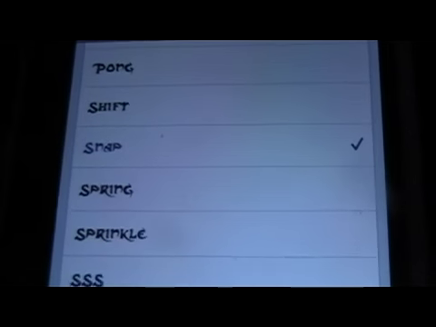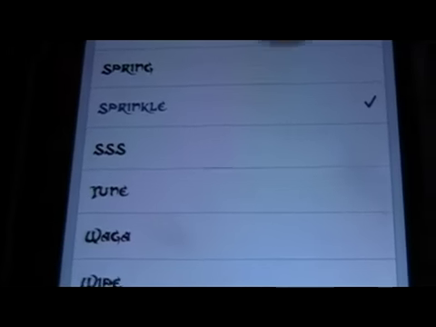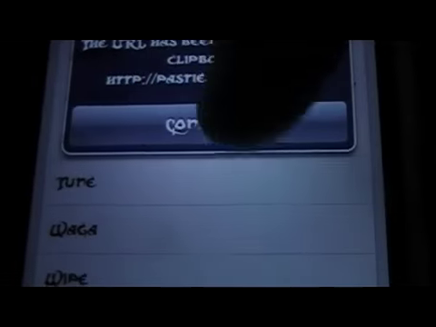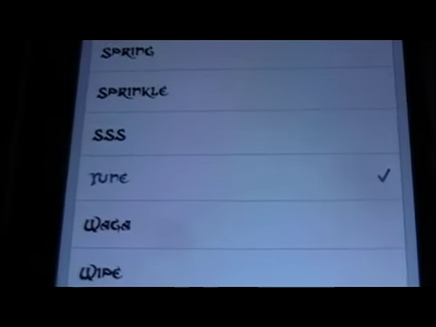Snap. Spring. Sprinkle. SS. I think I'll leave that one.